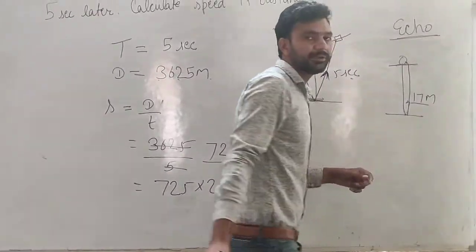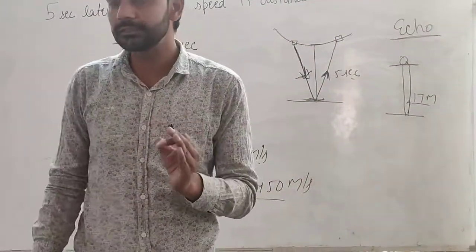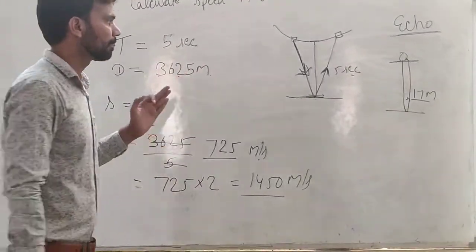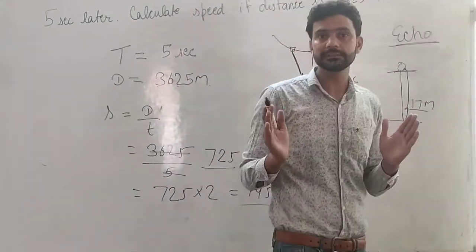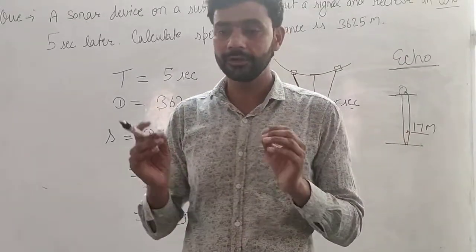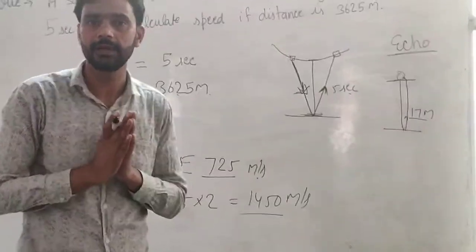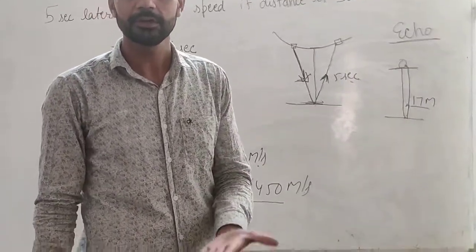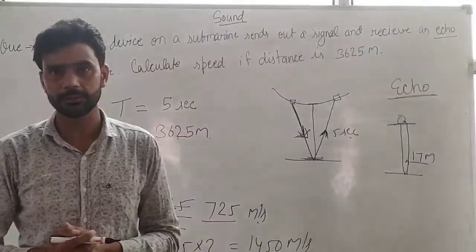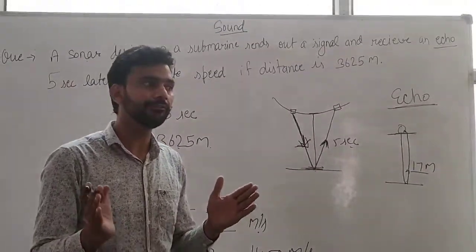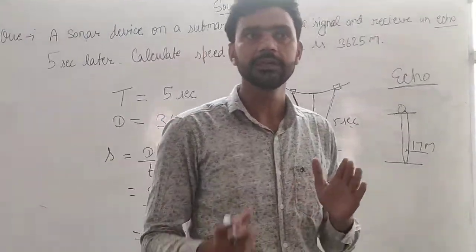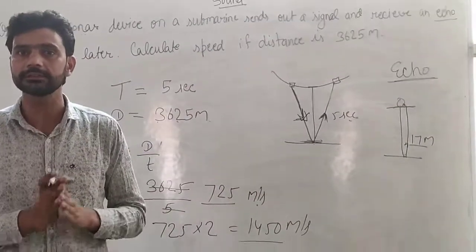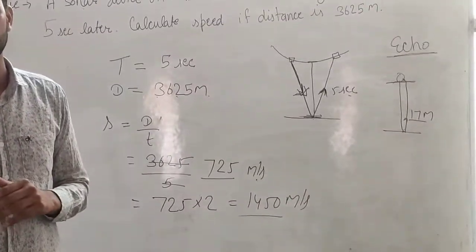Echo is the repetition of sound. If we listen to the sound after 1/10th of a second, then it is known as echo. And what will be the minimum distance to listen to an echo? If we speak near a well, then after striking the ground, the sound comes back and we listen to the repetition. Similarly, if we are standing near the mountains and speak something, the sound travels, strikes the mountains, and comes back and is audible to us.